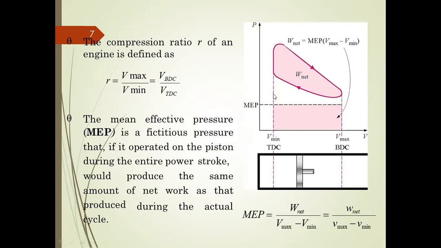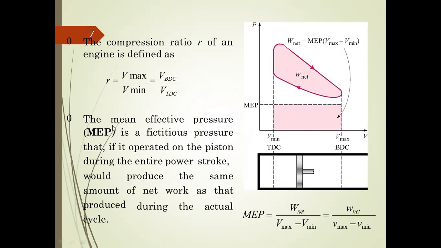The mean effective pressure relates to the total work done in this cycle. Work is done only in the isentropic compression process and the isentropic expansion process, and the expansion gives more work compared to compression.